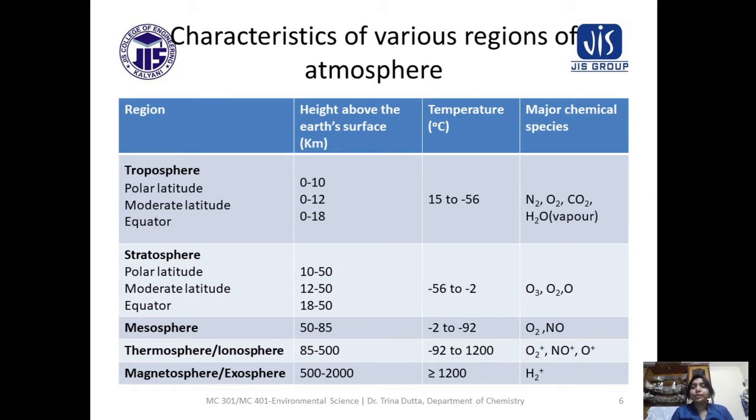O2, CO2, H2O vapor. In the stratosphere, the major chemical species are O3, ozone, and O, nascent oxygen. For mesosphere, that is O2 plus and NO plus. For thermosphere, that is O2 plus, NO plus, O plus. For magnetosphere, that is H2 plus. And for magnetosphere, we know very little about this layer.